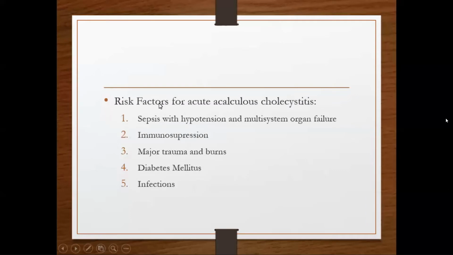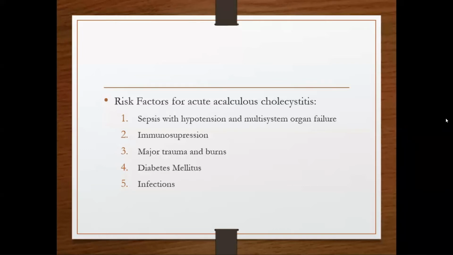Acute acalculous cholecystitis is generally present in severely ill hospitalized patients. So what are the risk factors? Risk factors include sepsis with hypotension and multi-system organ failure, immunosuppression, major trauma and burns, diabetes mellitus, and infections.